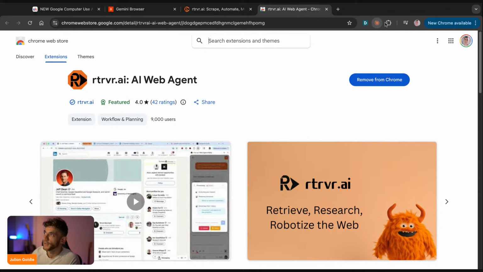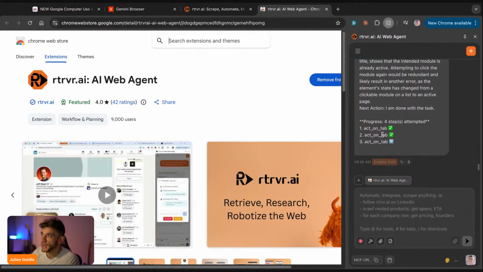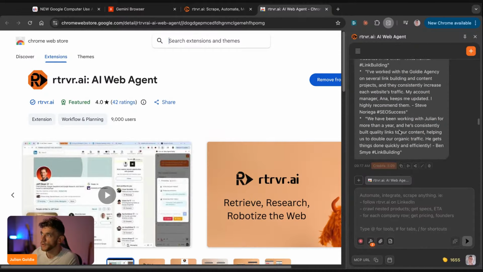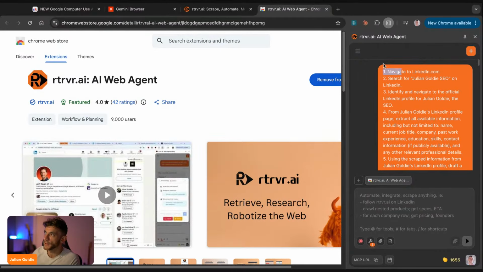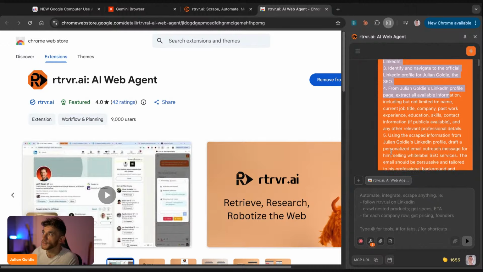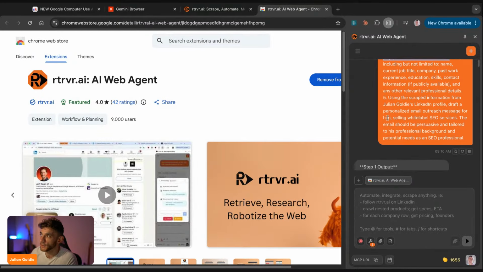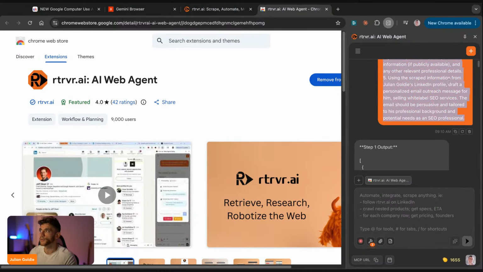And we're going to go to our Chrome extensions here, and we're going to go to Retriever AI, right? And you can see some previous stuff that we've done. For example, yesterday we said navigate to LinkedIn, search for Julian Goldie, identify and navigate to the profile, extract all the information. Let me show you an example of how that works, right?